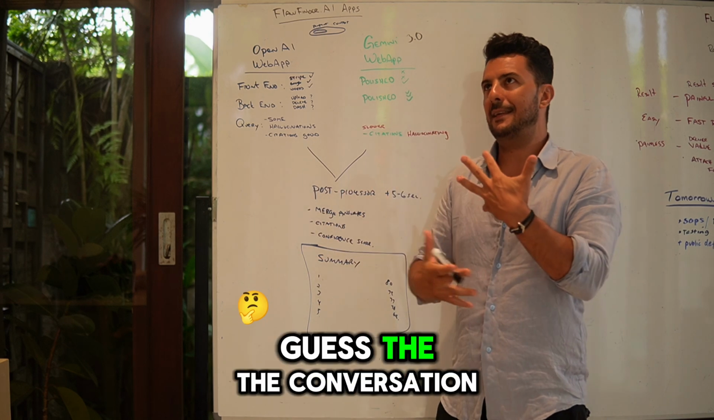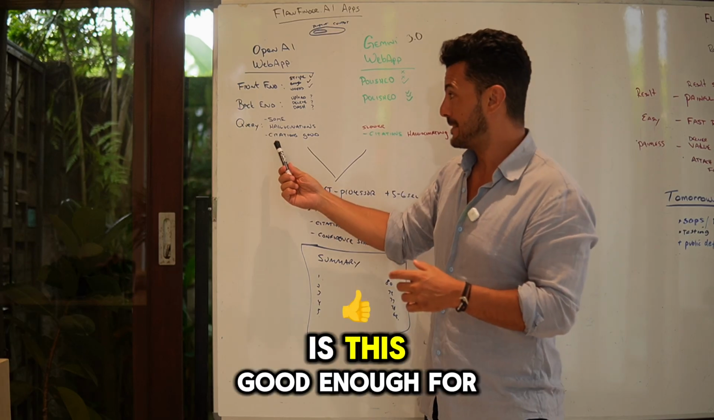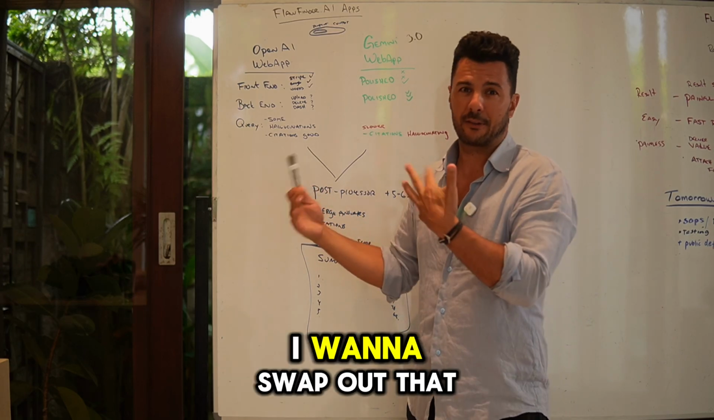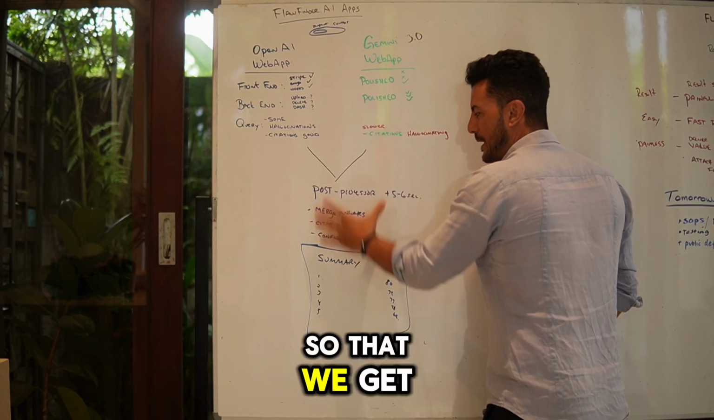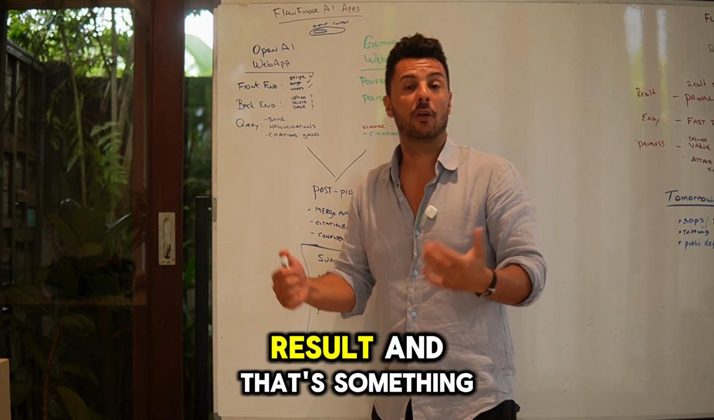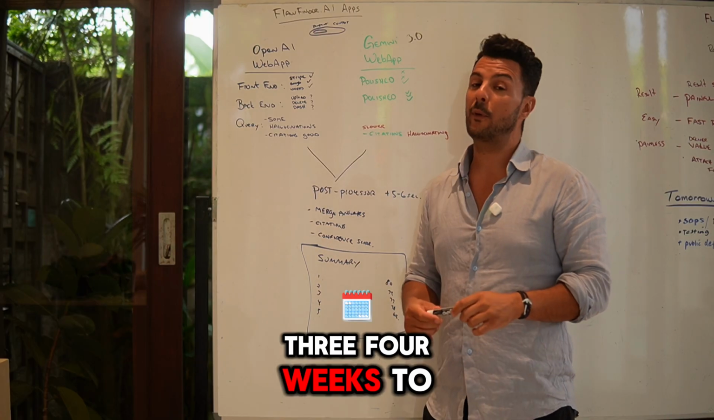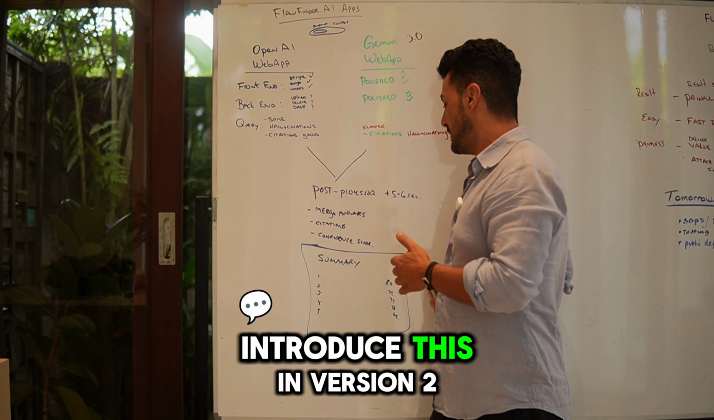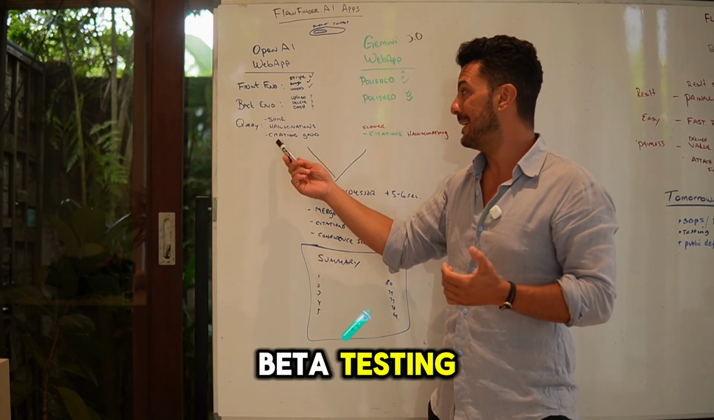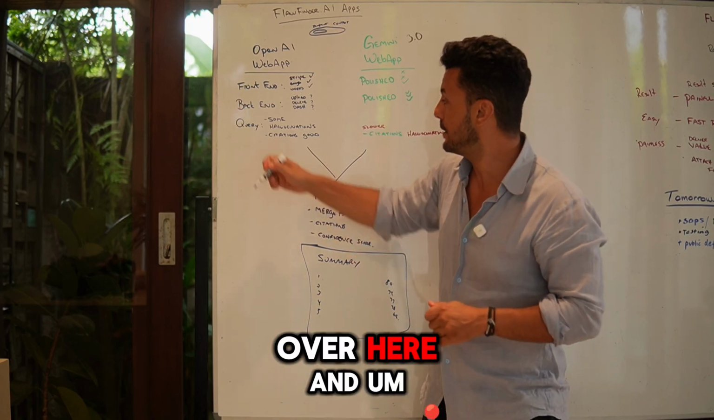And I guess the conversation that I'm in right now is, is this good enough for the MVP? It probably is, but I want to swap out that engine quickly, and then I want to merge it with this so that we get a better refined result. That's something that's probably going to take 2, 3, 4 weeks to do. Hopefully by the end of 2025, I'll be able to introduce this in version 2. But for right now, for beta testing, this should be good enough for the MVP over here.